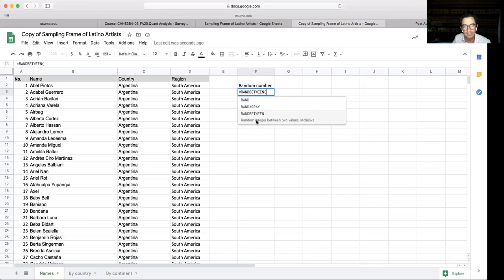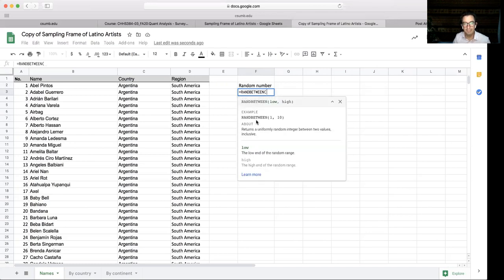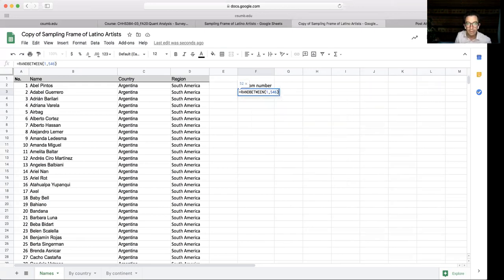So I'm going to use RANDBETWEEN, and I want this spreadsheet to give me, like a lottery, randomly a number from 1 to 546, right? Because we have 546 artists in the list. Okay.